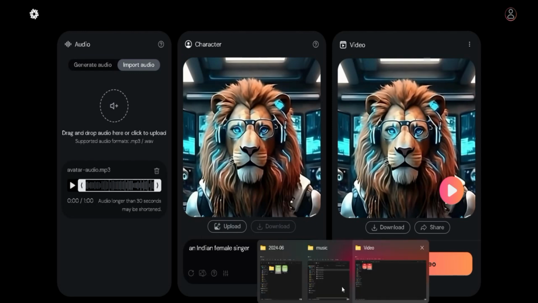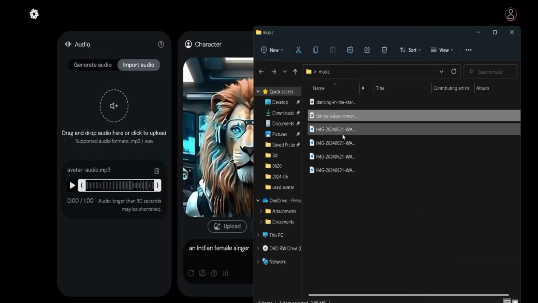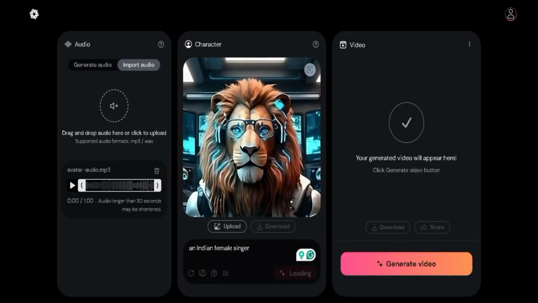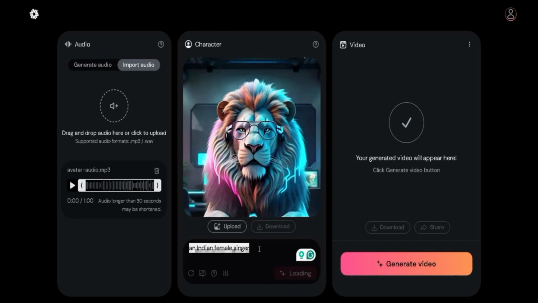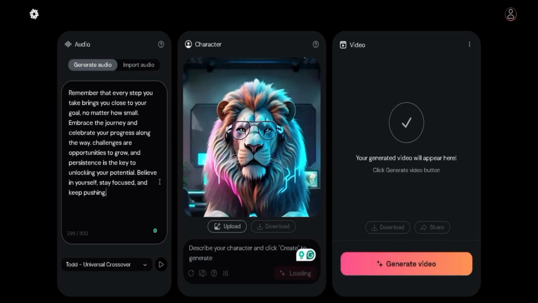So I'm going to do the same thing over here, and I'll go back to my folder and drag and drop in an image so that I'll be able to generate a video with this pitch that is a line over here. So let's go to generate audio, then I'm going to type in a script over here. So I'll paste in a script, then I'll go ahead to select a voice. For instance, this voice over here. Let's preview it and see.